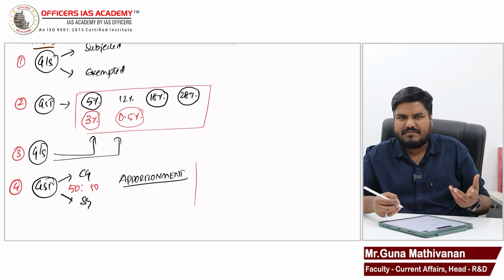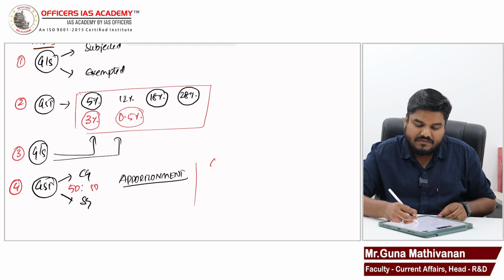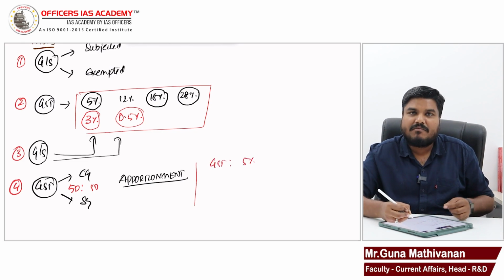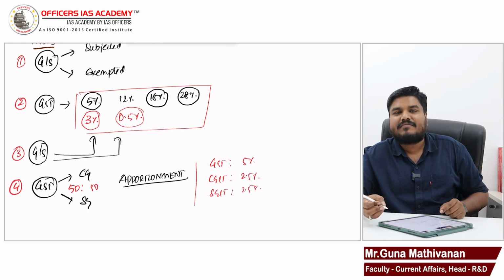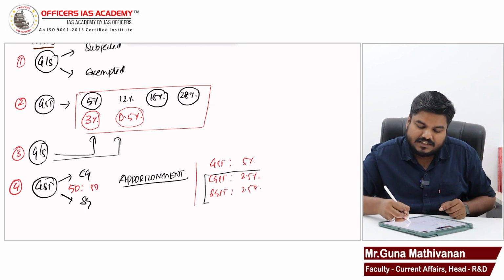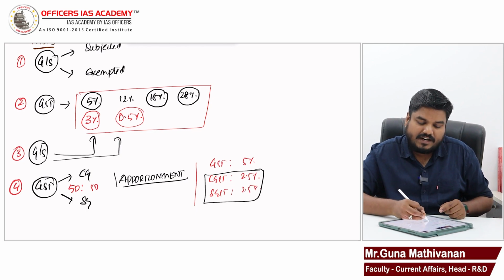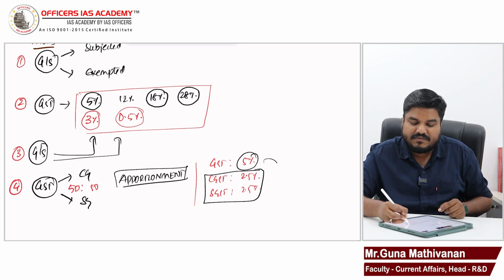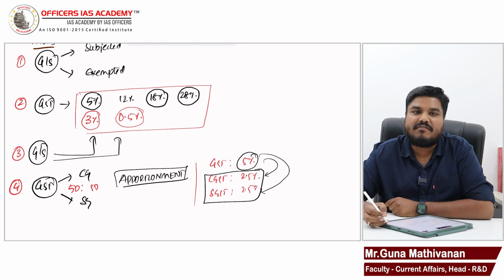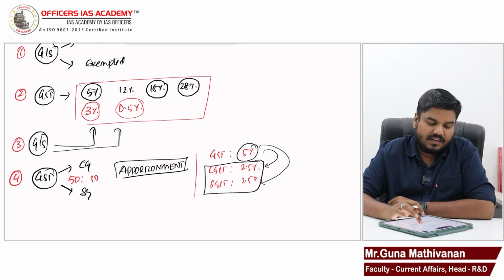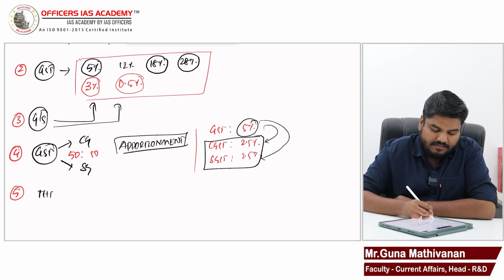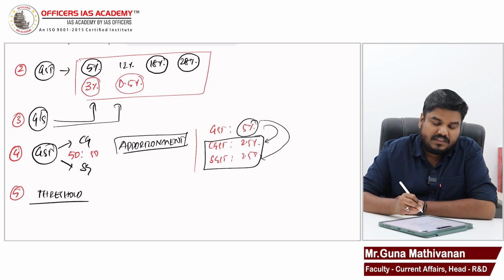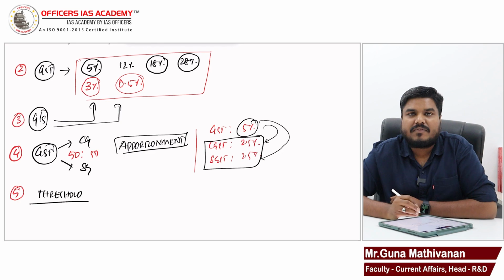Right? So when you go to a restaurant or any place, when they give the GST bill, you will find GST is 5%. But you will also see CGST is 2.5%, SGST is 2.5%. So this division is what we call apportionment. This 5%, how it is divided between the center as well as the state, the GST Council will decide. Right? What should be the threshold for collecting GST?